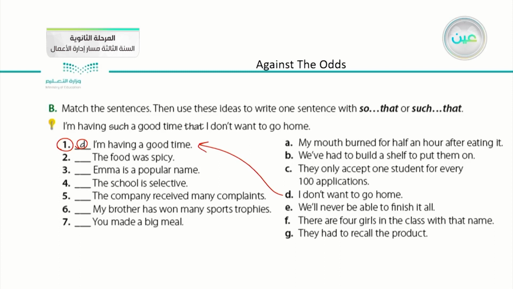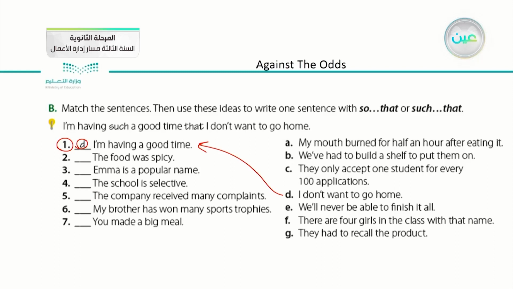I'm having a good time. I don't want to go home. We have to combine these two sentences together and use so that or such that in a proper way. The answer is, I am having such a good time that I don't want to go home. Okay? Number two, the food was spicy.